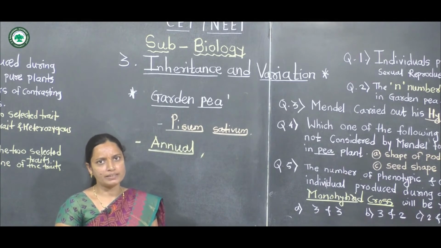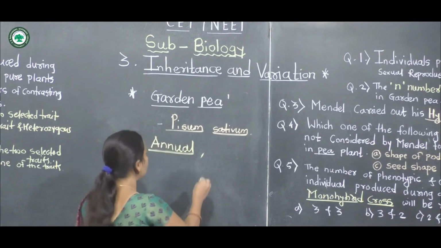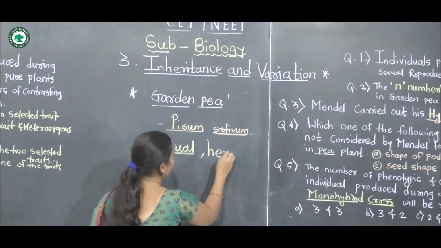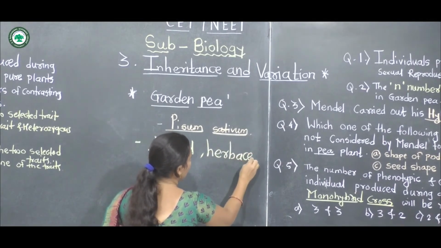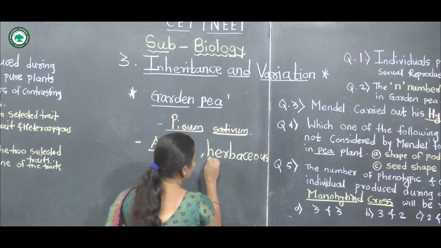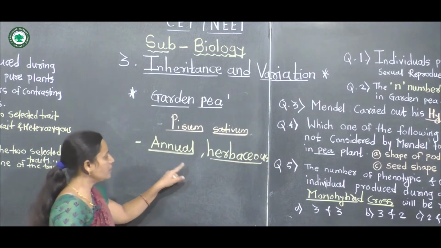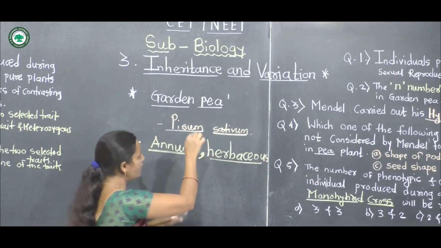This pea plant is a herb, of herbaceous nature. It is a very short plant, and it grows in gardens.